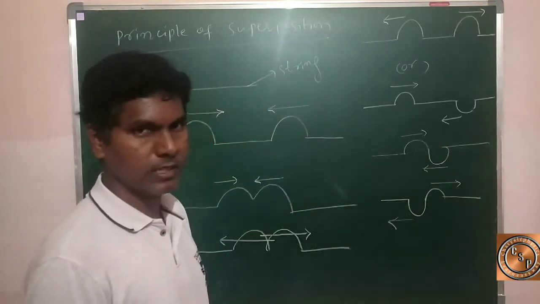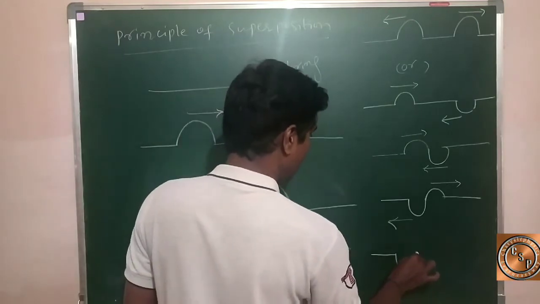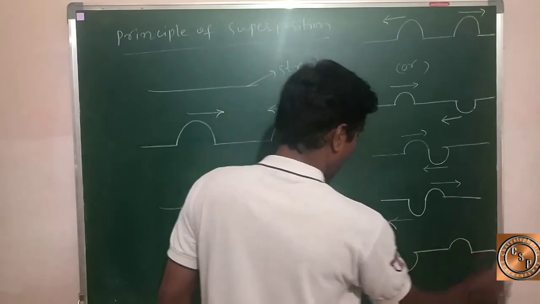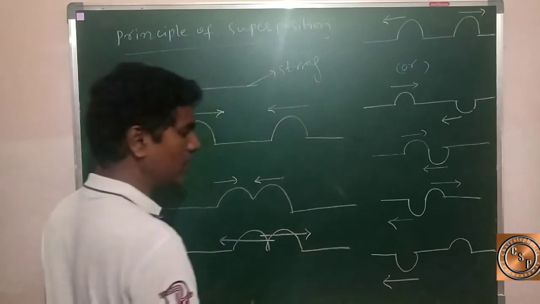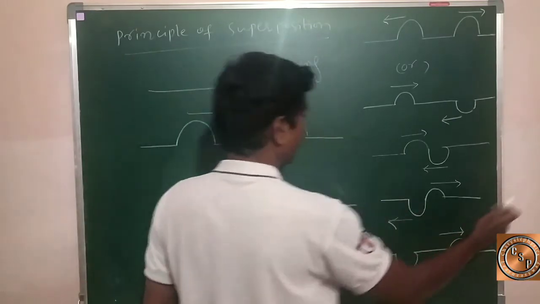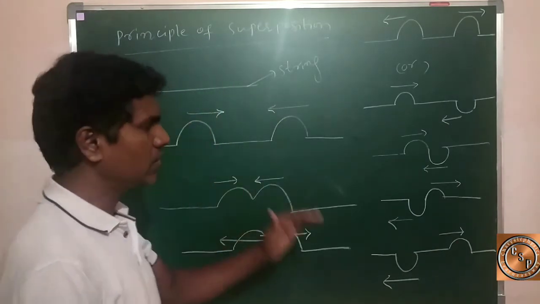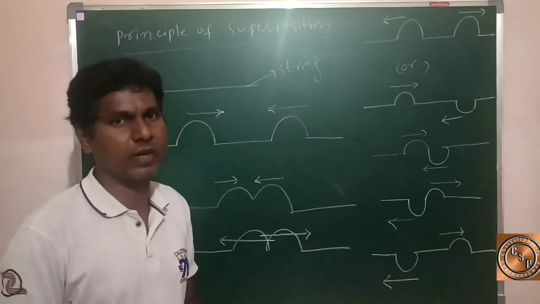Here are the positions. Now finally I can write it here. After dispatching, the shape of the waves is like this. This wave pulse is traveling along the string in these directions. So what do we understand about these types of wave pulses after being created by the two persons?